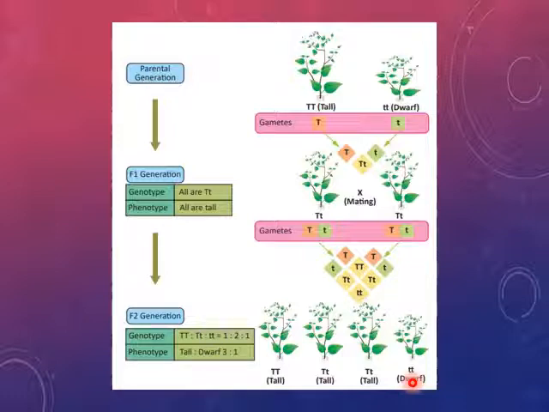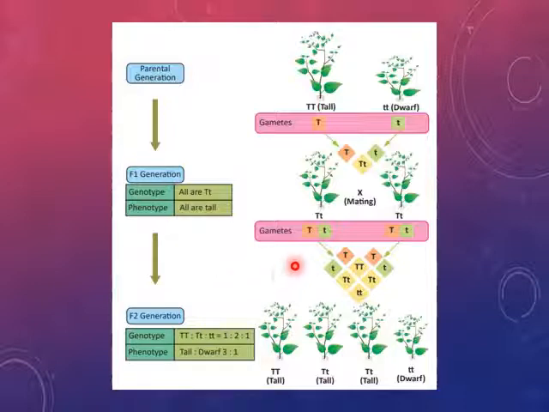So the characters which can express in homozygous form, what is the homozygous form? That is capital T and capital T, as well as in the heterozygous form. Those characters are known as the dominant characters. But the characters which can express only in the homozygous form, small t and small t, are known as the recessive character. So in the F2 generation, they have explained the law of segregation.